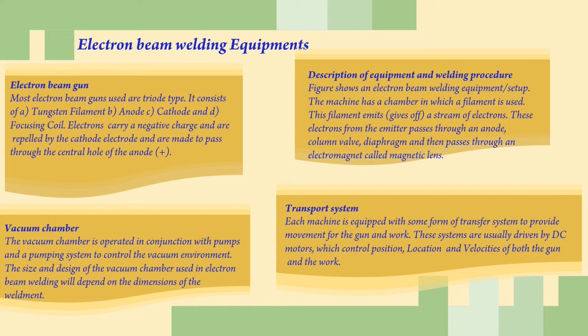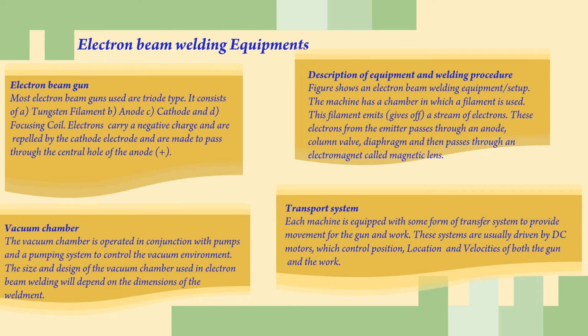Vacuum chamber. The vacuum chamber is operated in conjunction with pumps and a pumping system to control the vacuum environment. The size and design of the vacuum chamber used in electron beam welding will depend on the dimension of the weldment.